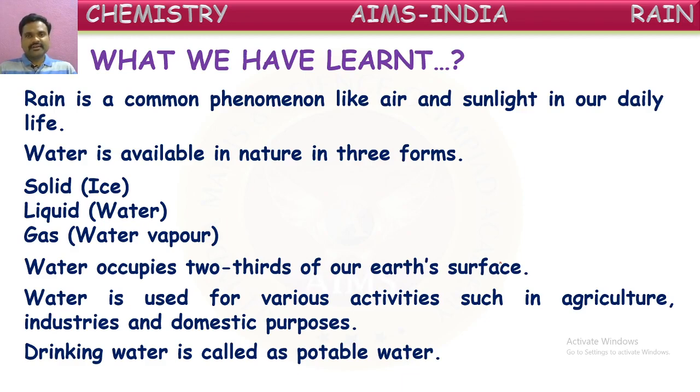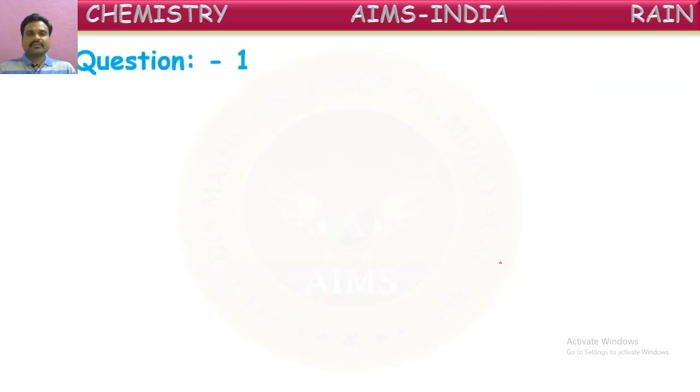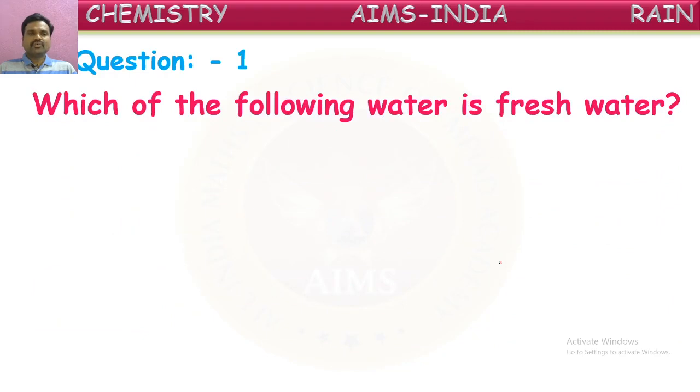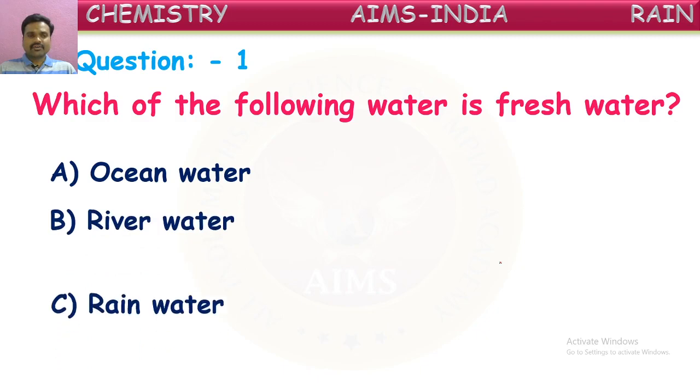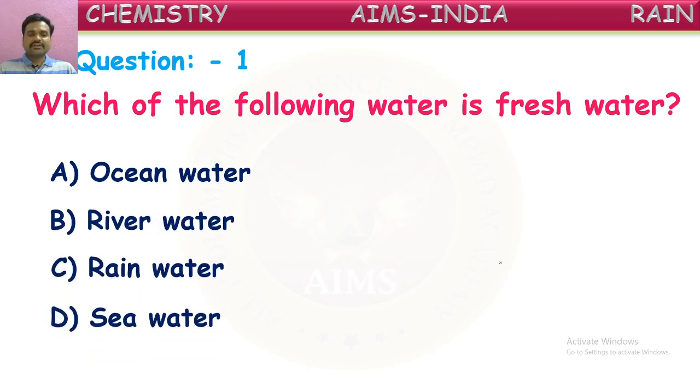Are you ready, children? Let us see the questions given based upon this. Yes, first one: which of the following water is fresh water? We told which is a fresh water form. Let us see the options given here: ocean water, river water, rain water, and sea water. Which is fresh water? Yes, you can give answers in the live chat. Which form of water is fresh among these?